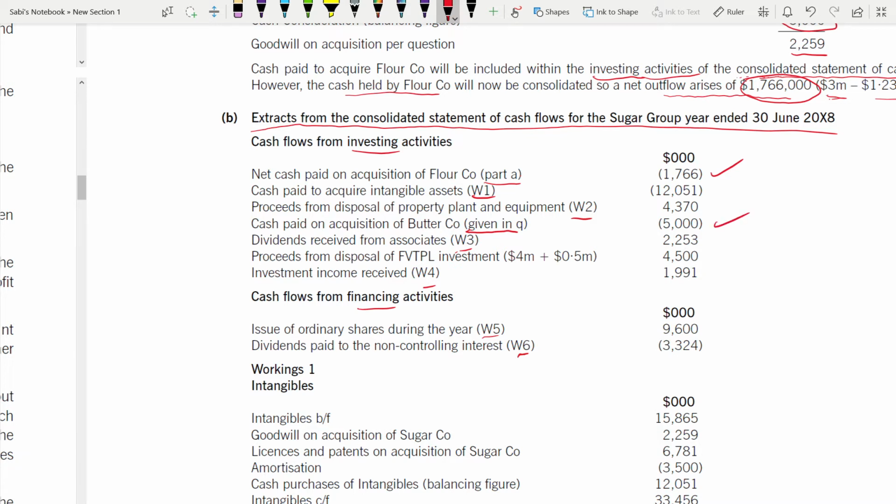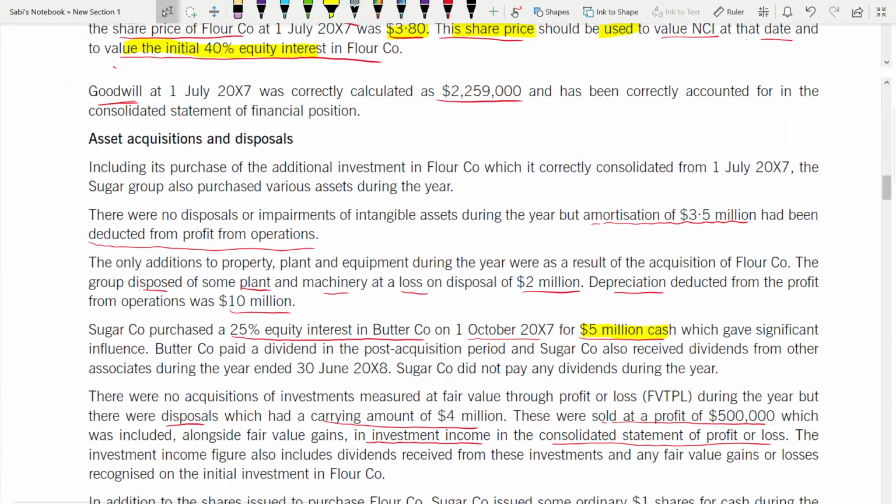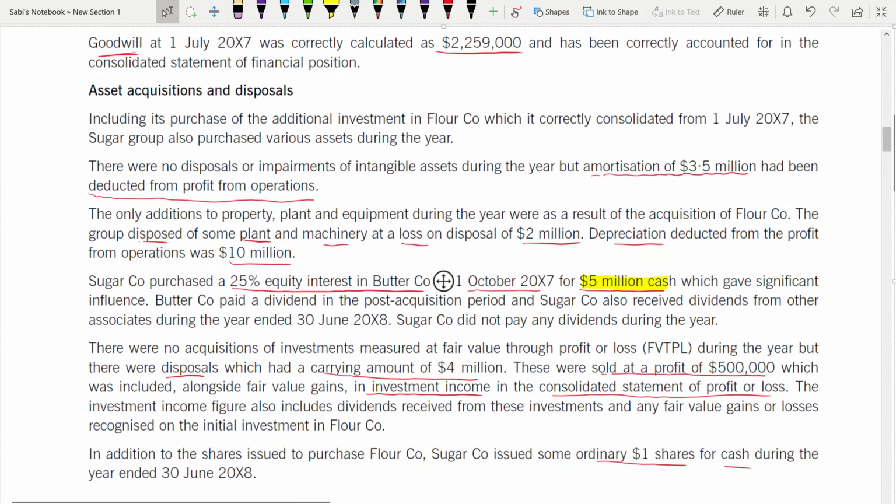Next, proceeds from disposal of fair value through profit and loss investment. 4 plus 0.5, 4.5 is an inflow. Proceeds, 4 million plus 0.5. Here it is.